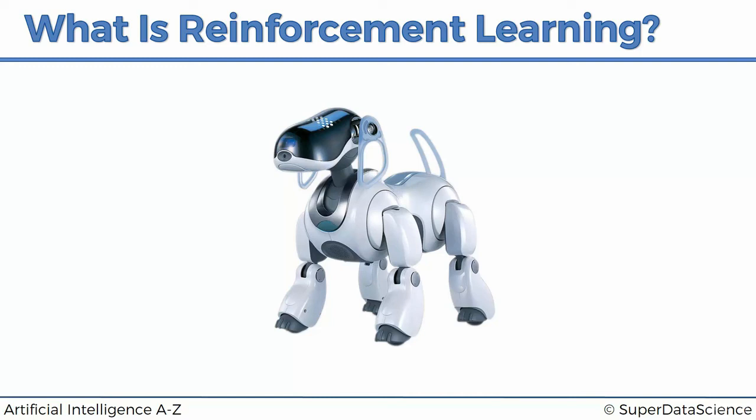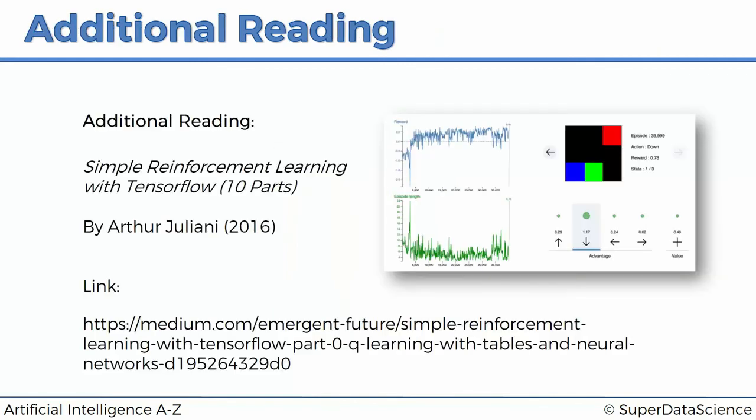In the meantime, we've got some additional reading for you. If you'd like to have some supporting materials, here's a great article which you can look into. It's called Simple Reinforcement Learning with TensorFlow. It's got 10 parts. The link is here, and you'll find the full clickable link in the course resources. It's by Arthur Giuliani, a 2016 article. You can follow along with this course and also get additional information from that article.